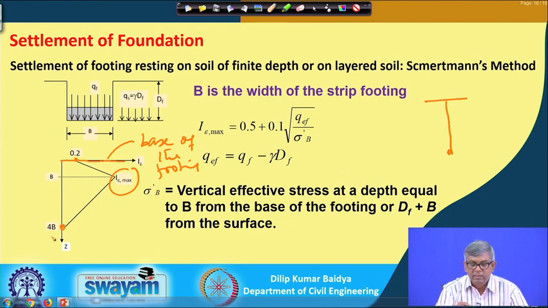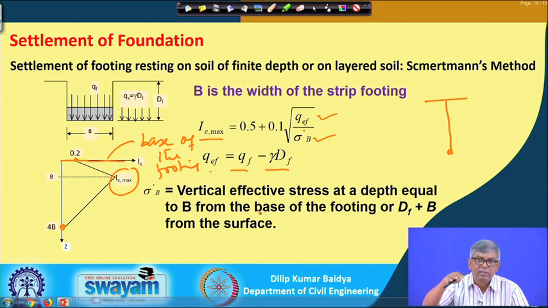And he has given the value of I epsilon max as 0.5 plus 0.1 under root q effective by sigma b dash, and q effective is equal to q f minus gamma d. Q f is the pressure applied through the footing, and since the footing is placed at a depth d, gamma times d f can be subtracted to find q effective. So, if you know q effective, then sigma b dash is what? At b depth from the footing base, what is the effective stress that is to be obtained.